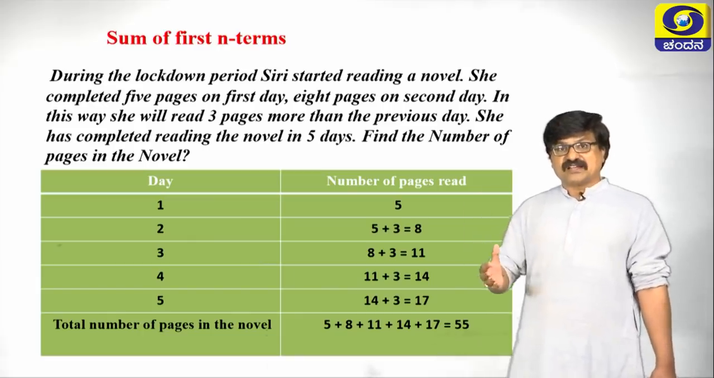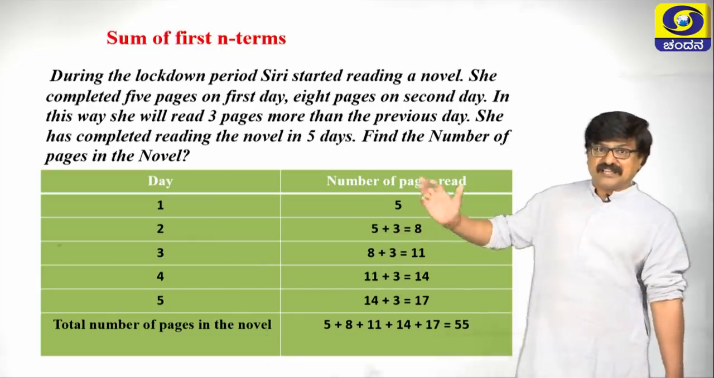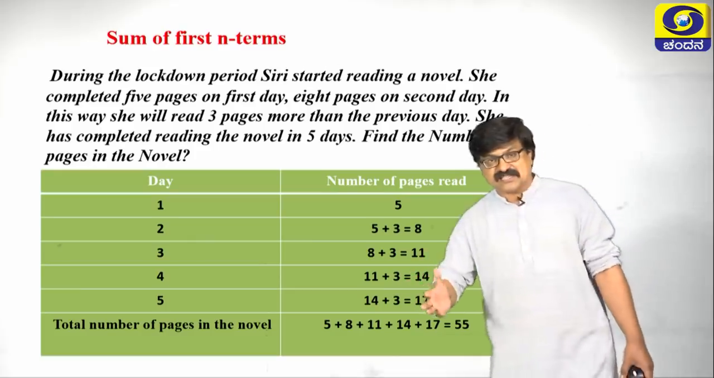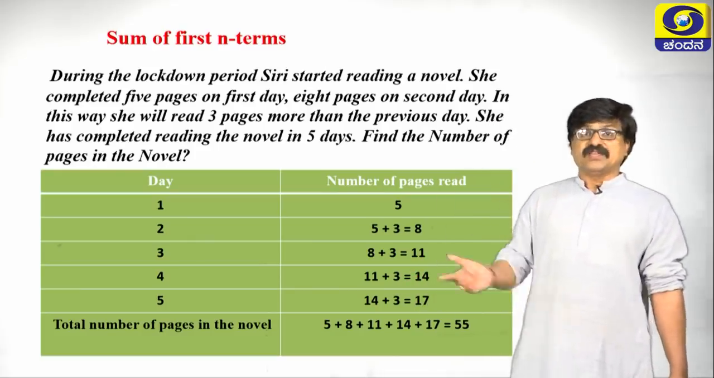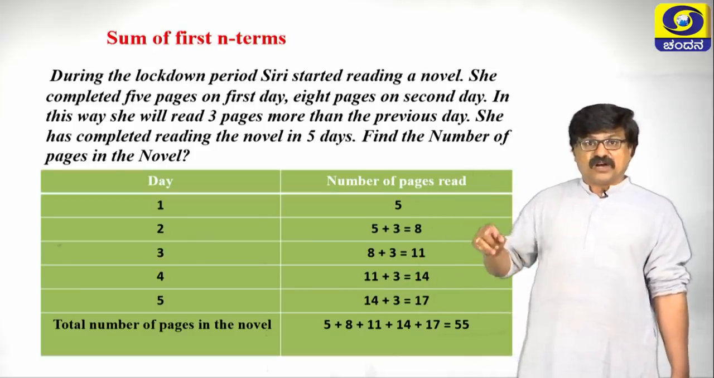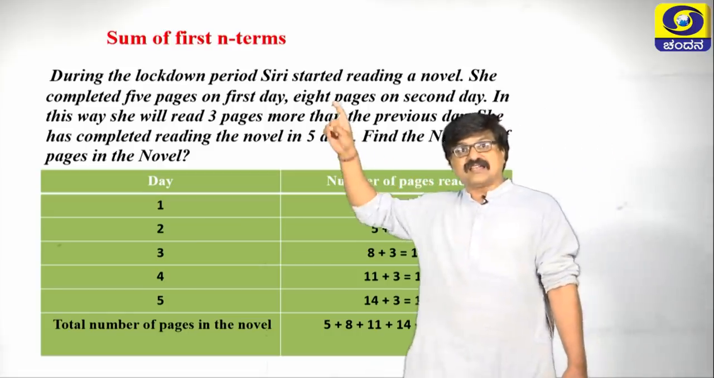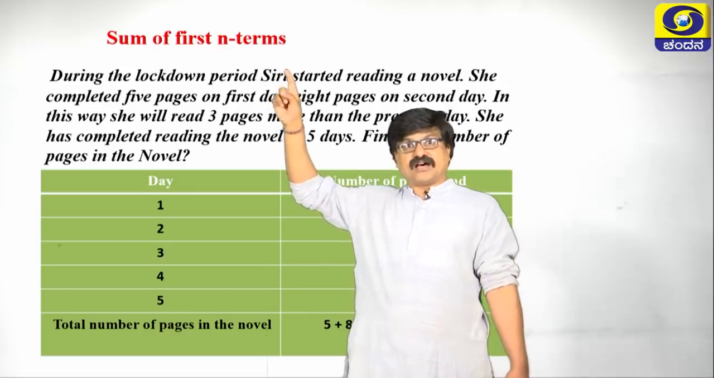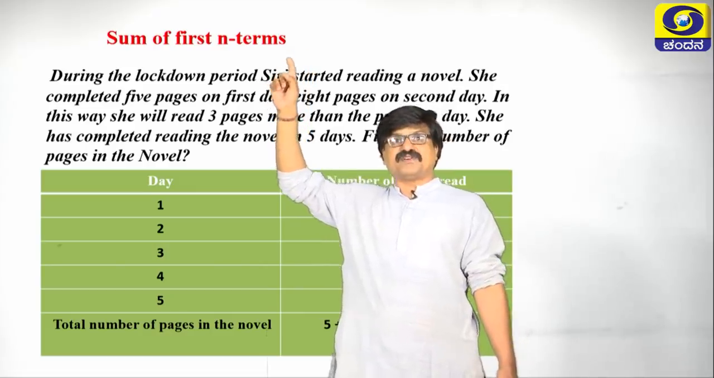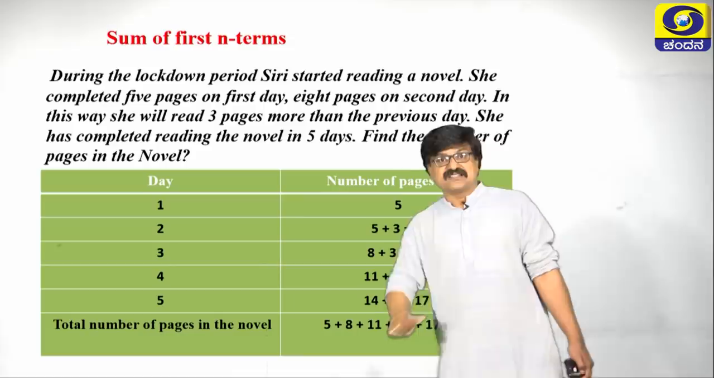If you add, we are getting a huge number. Writing the numbers and adding them takes more time. So, in such cases, if you want to solve this kind of problem easily, we can find the formula for the sum of first n terms. So, what is that formula?